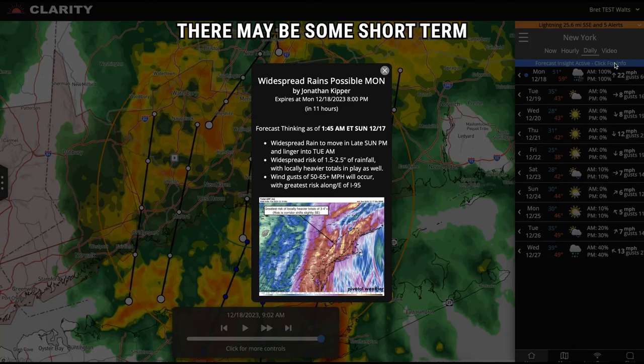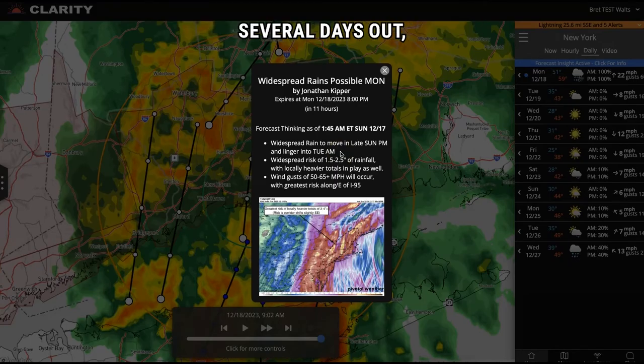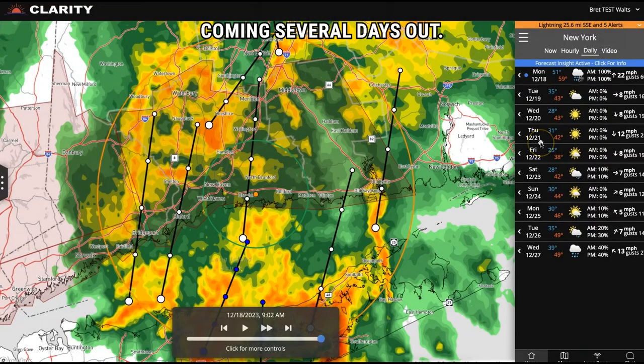There may be some short-term information in here as well, but this is where you're really going to want to look if we're tracking a winter storm several days out, if we're tracking potential severe weather, to give you more details, more commentary directly from our meteorologists for potential weather coming several days out.